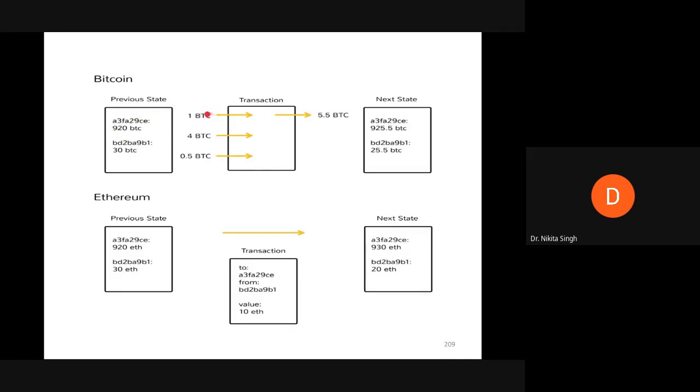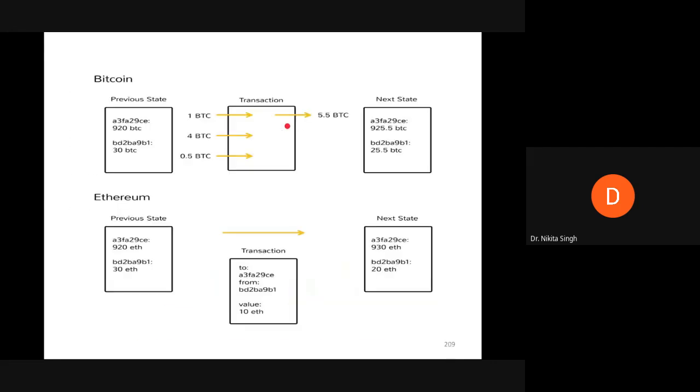It uses unspent transaction outputs of 1 BTC, 4 BTC, and 0.5 BTC to make up 5.5 BTC, and transfers this to the A3FA address. So now BD2BA has 25.5 BTC, and A3FA has 925.5 BTC. This is how the transaction model of Bitcoin functions.